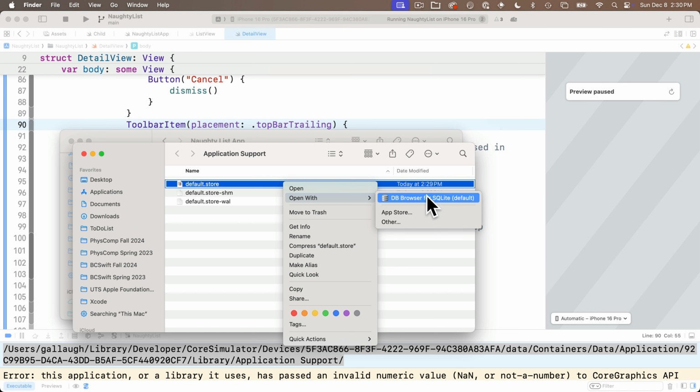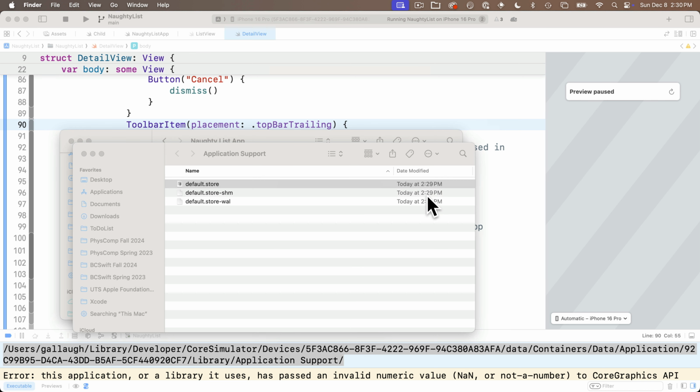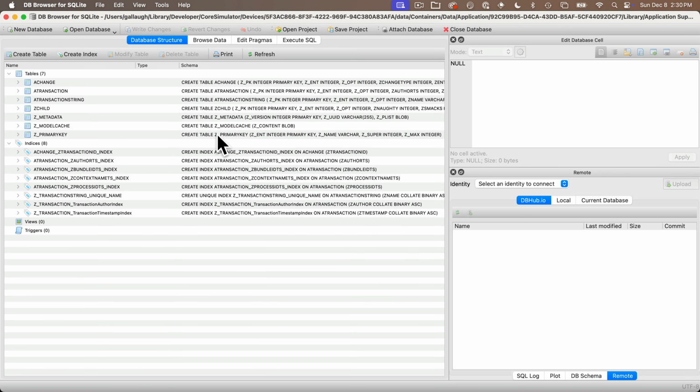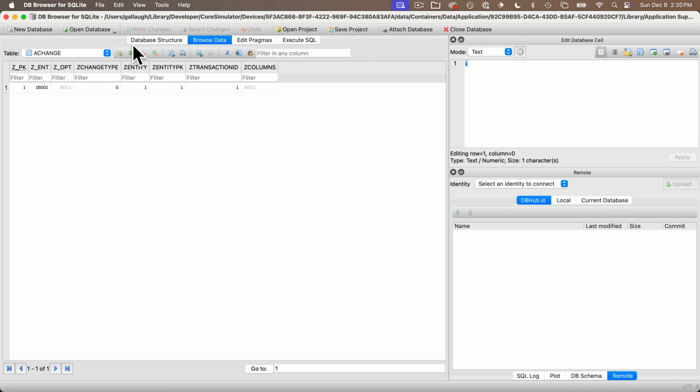If we right click on default store and select open with DB Browser, my students learned how to install this in an earlier lesson. DB Browser runs, we can select browse data. We can pull down ZCHILD to see all of the child records that we have saved in our SQLite database. That's what Apple is using behind the scenes, and we see we got Bad Bunny in there, nice.